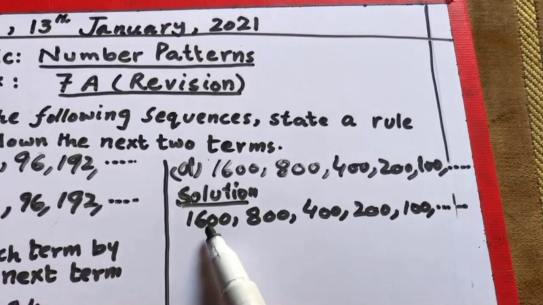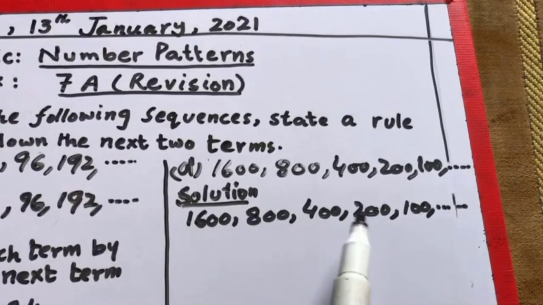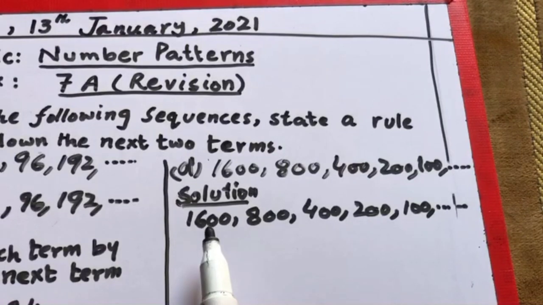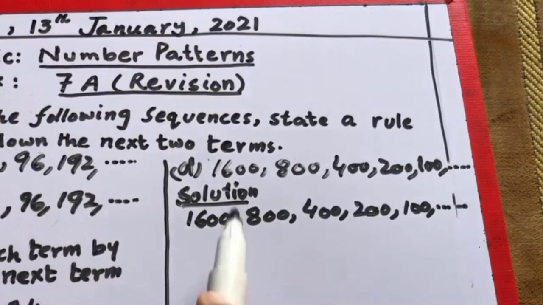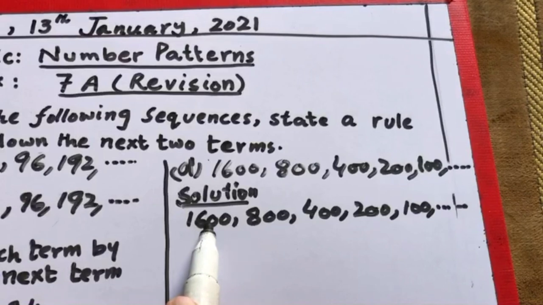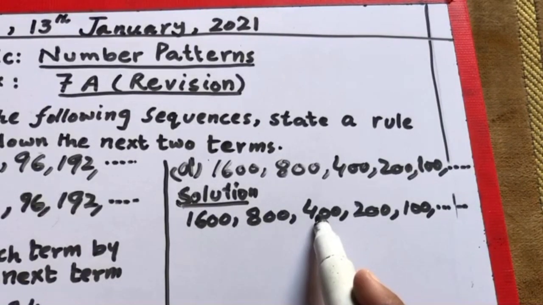If we observe the number sequence, we notice that the numbers are gradually decreasing. If the numbers are decreasing, then they must be subtracting or they must be divided. If we divide 1600 by 2, we get the next term, which is 800, and if we divide 800 by 2, we get the next term.